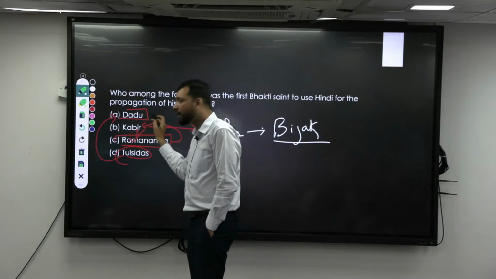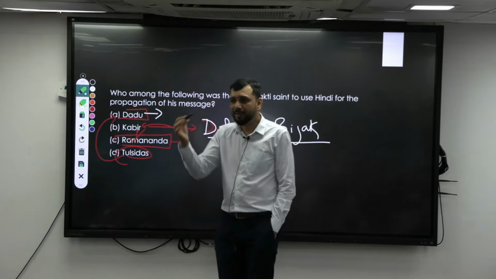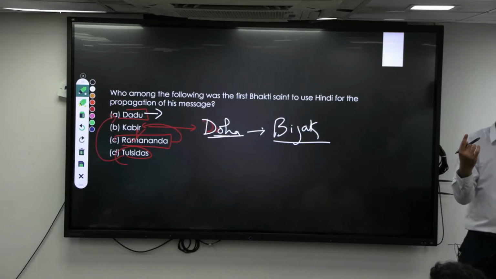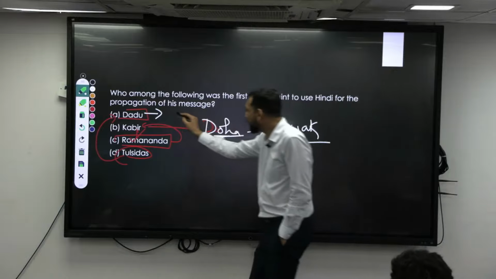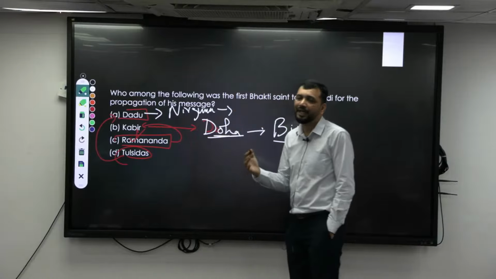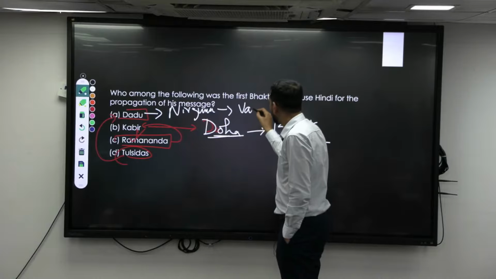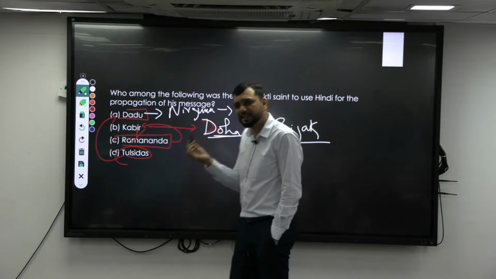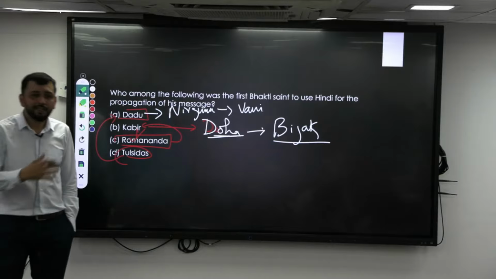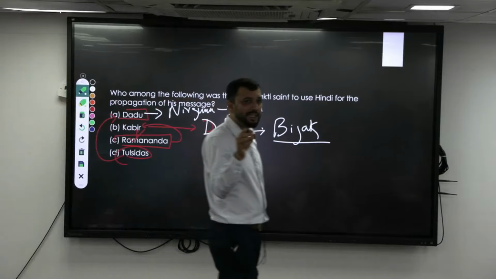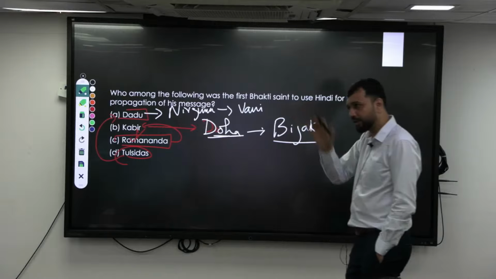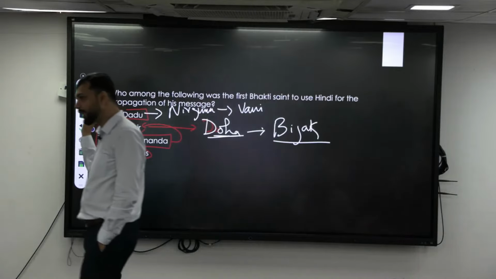Then Dadu Dayal, a Nirguna saint. He was from Rajasthan, Gujarat, but most of the time he spent in Rajasthan. His compilation is Dadu Anubhav Vani, or sometimes just Vani, Dadu's Vani, which means Dadu's words. His followers are called Dadu Panth, which is still alive in Rajasthan. They believe in one God, not one particular God, but a formless God. So that is basically Dadu.